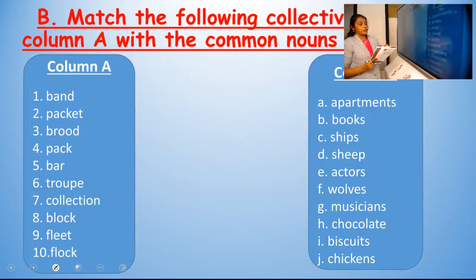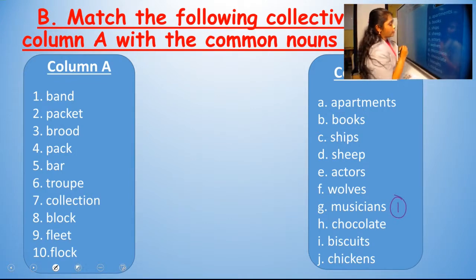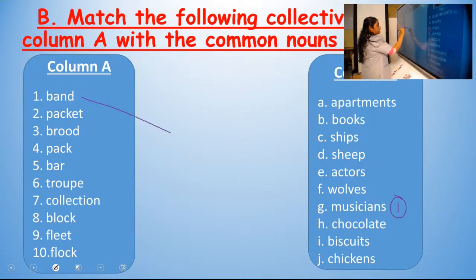First question, a band of dash. A band means it's a music band. So a band of musicians. The first question answer is the band of musicians. So either you can put one over here or you can match it like this.